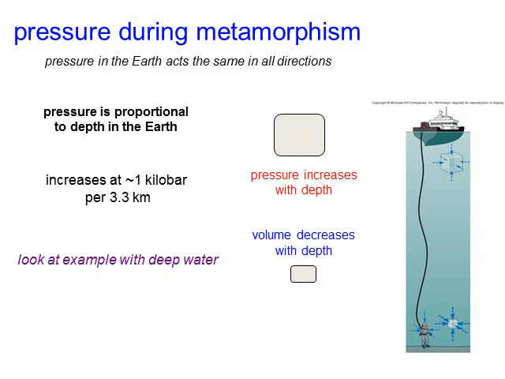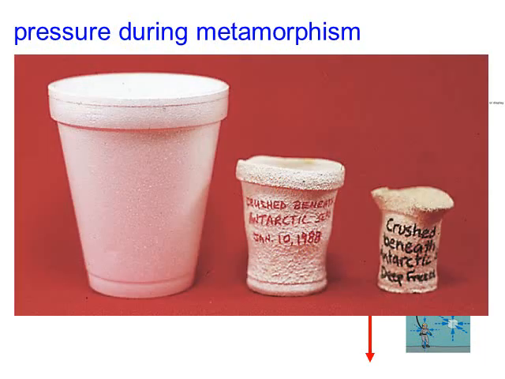So the pressure increases with depth, but that means that the volume is going to decrease with depth. So if we send a cube, we start with it up here closer to the surface of the ocean, we send it down deep within the ocean, the pressure is going to be greater, and so that cube will become smaller. So the deeper you go, the pressure is going to increase. Here's an example of that happening in the ocean.